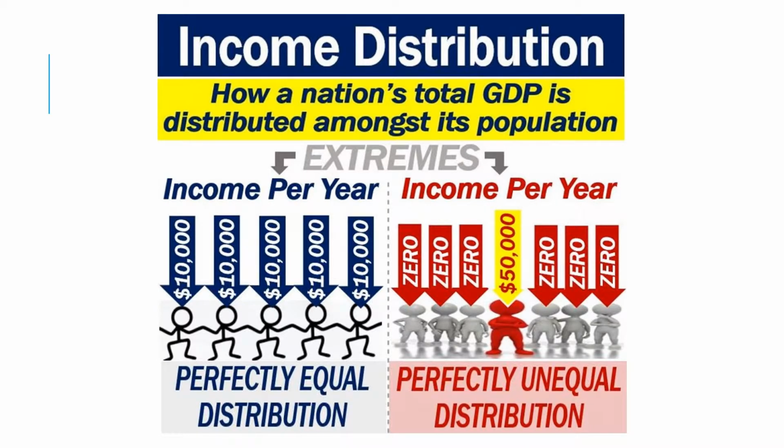So when we're talking about income distribution, we can talk about how equal the distribution is. Here on the left-hand side, income per year: if our country had 5 people in it, and they were all earning $10,000 per year, we have a perfectly equal distribution of income. However, if we had a similar number of people in our economy, but one person was earning 50,000 and everyone else was earning nothing, we'd have a perfectly unequal distribution of income. One person earning everything and everyone else earning nothing. So we can talk about extremes here, but we can also talk about more equal distributions of income and less equal distributions of income.